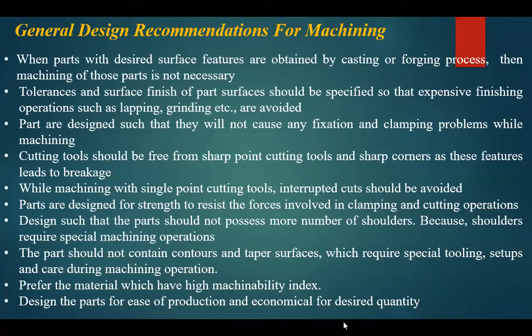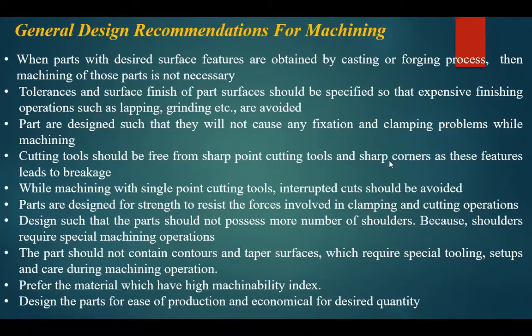Whatever type of material you choose, it should be economical, and that comes under the point of economy for a company also. What type of quantity you are producing, what type of production you are doing, whether it is batch, mass or job production. It depends on the material chosen, the product, the design, what quantity and what quality you are giving. So these are the general design recommendations for machining.